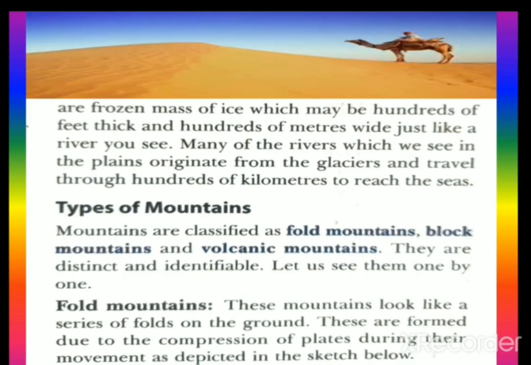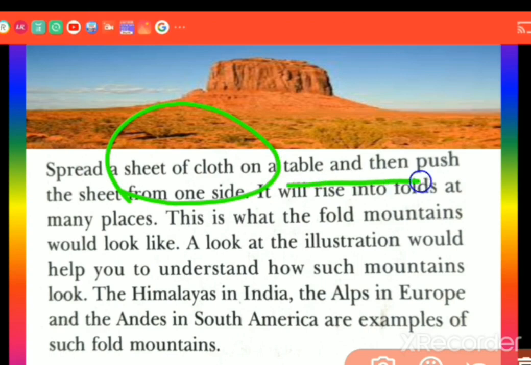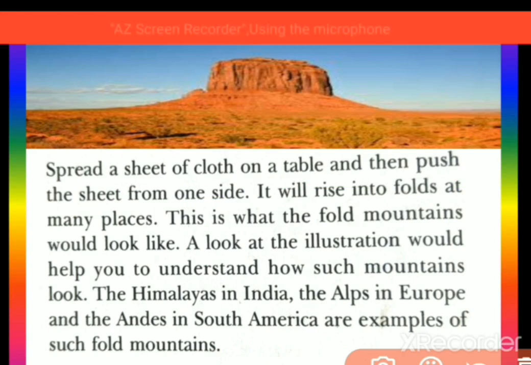One example is given here. Let us see this example. Spread a sheet of cloth on a table, then push the sheet from one side. It will rise into folds at many places. If you push it, it automatically rises into folds. So that is how we will know.